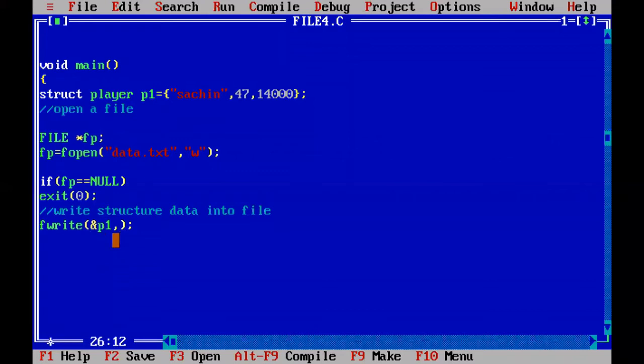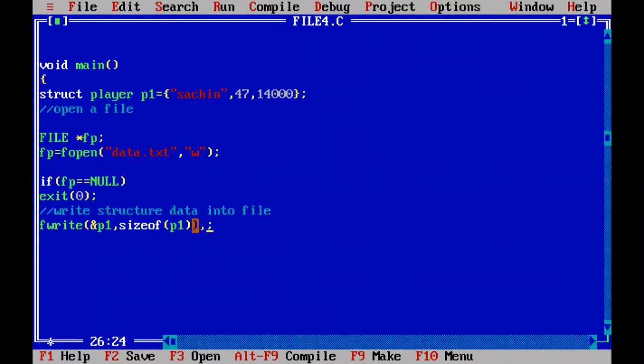Second argument is size of the P1. Who will know the size of the P1? Nobody knows. So we will assign that work to sizeof operator. Inside this, we will give the P1. So sizeof operator will calculate the P1 structure size here, and it returns in the place of the sizeof operator, comma.